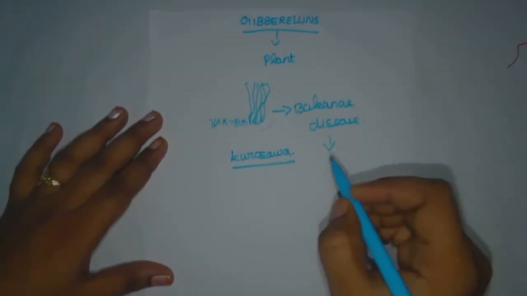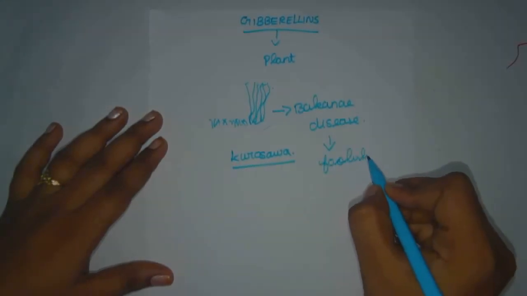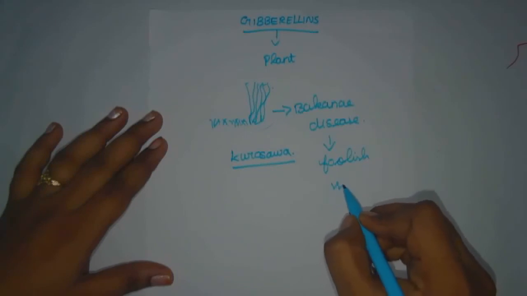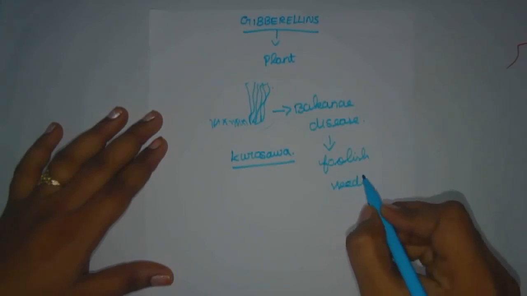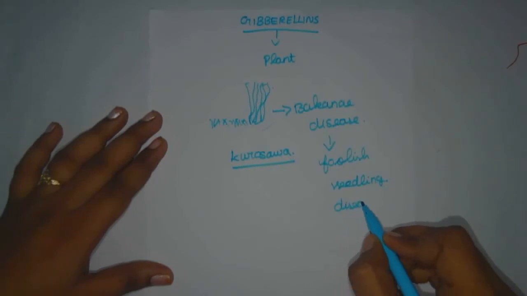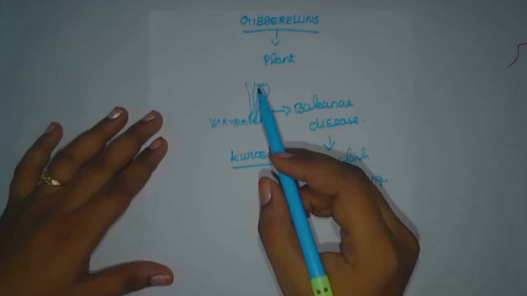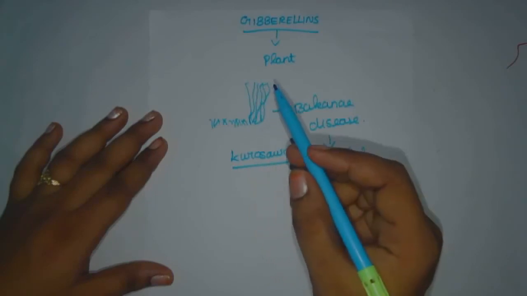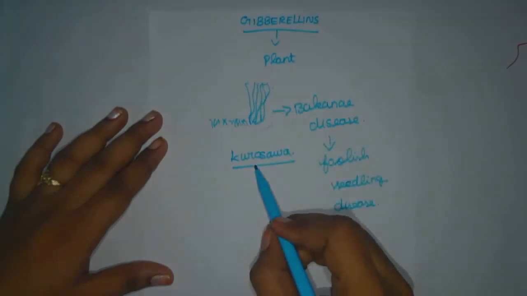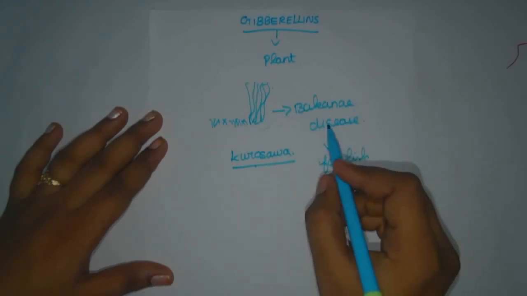Commonly we call it the foolish seedling disease. Due to this disease, the internodes of the plant increase.